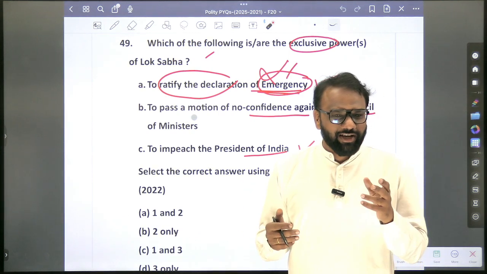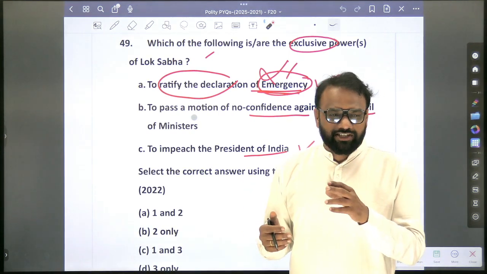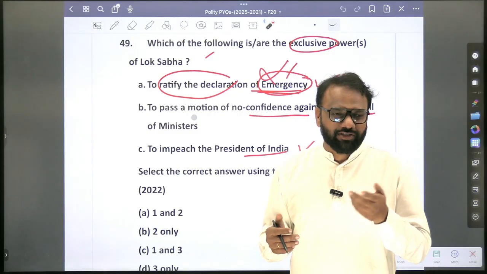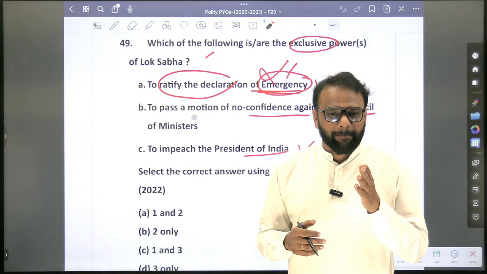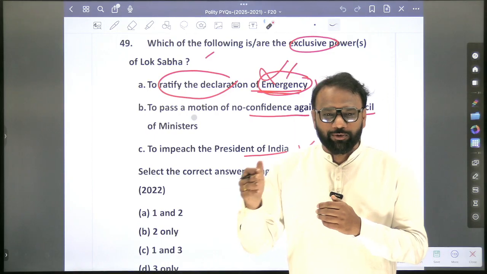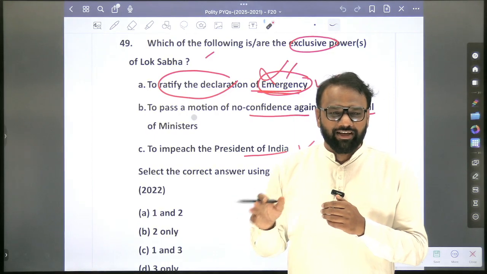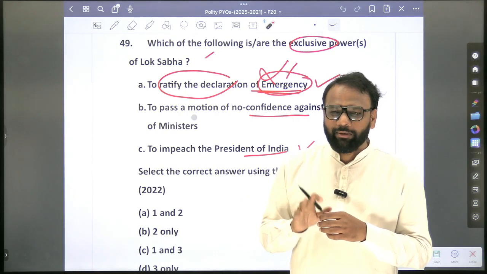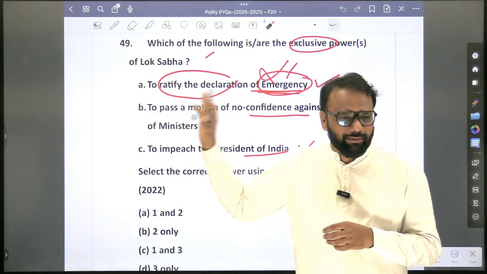So during president's rule, who has the power to make laws? Parliament has the power, but Parliament can delegate this responsibility to whom? President, or any other person appointed by President. So in this fashion, you will revise the entire emergency provisions.